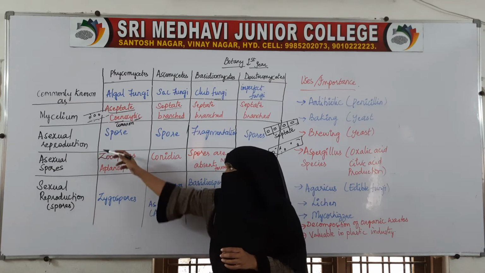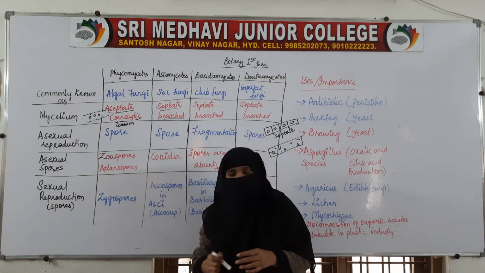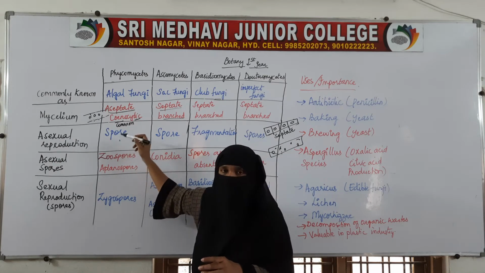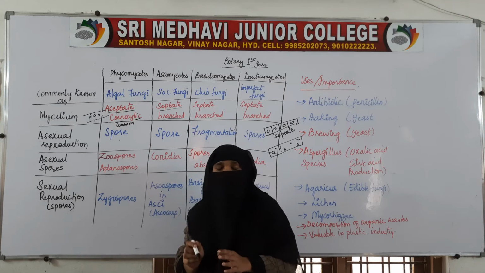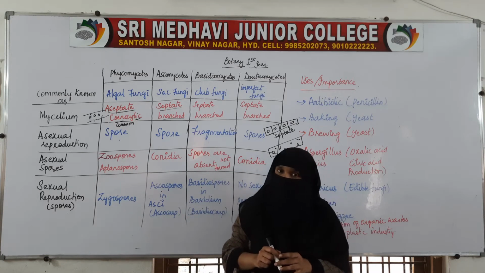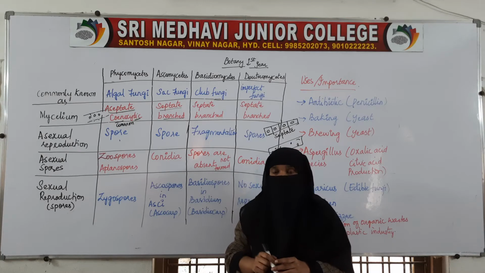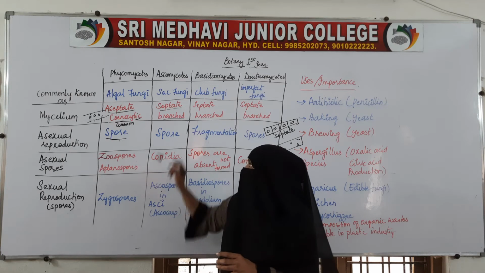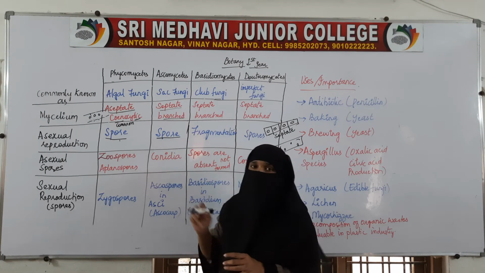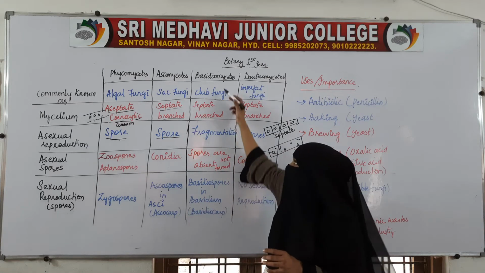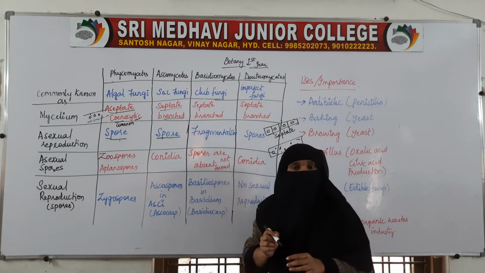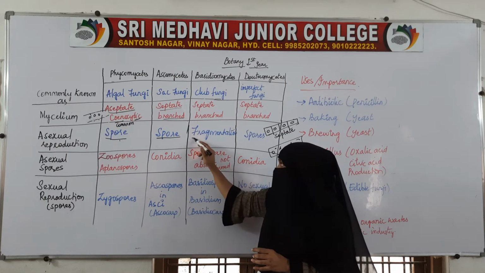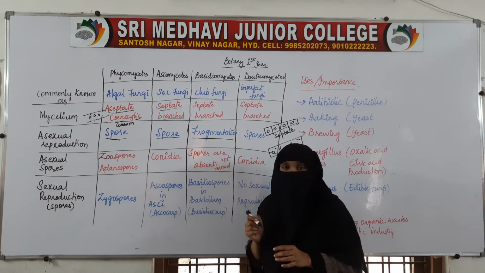Coming to the next, asexual reproduction. Asexual reproduction takes place by spore formation. In Phycomycetes, asexual reproduction takes place by the formation of spores. Same with Ascomycetes, here also spore formation will be seen. Whereas in Basidiomycetes there is no spore formation for asexual reproduction.